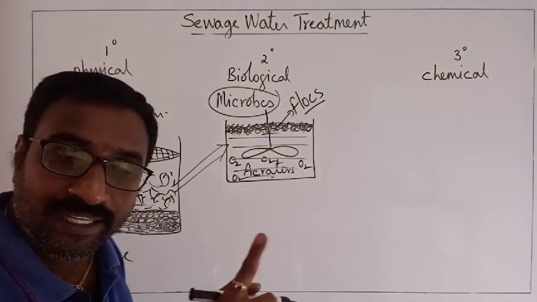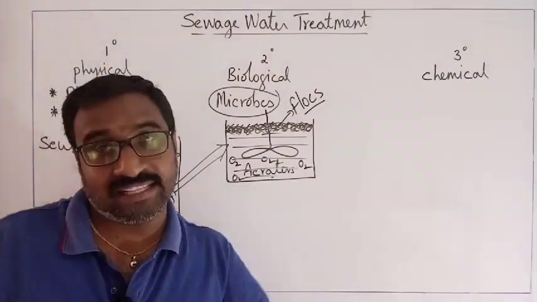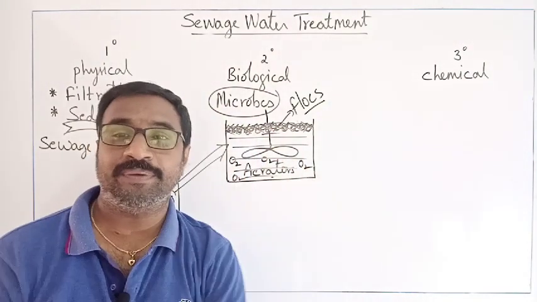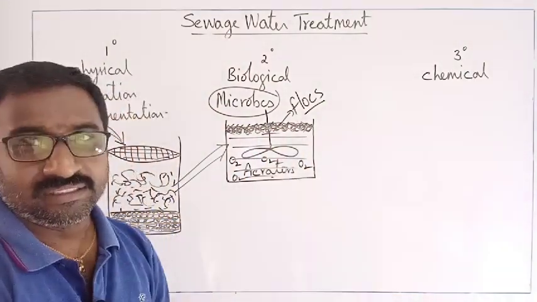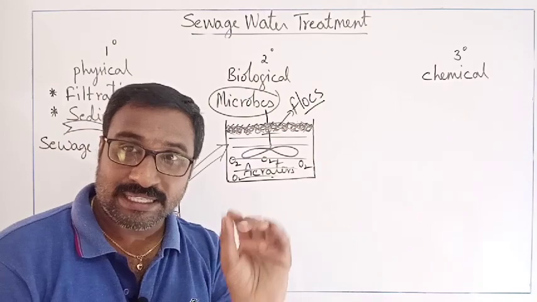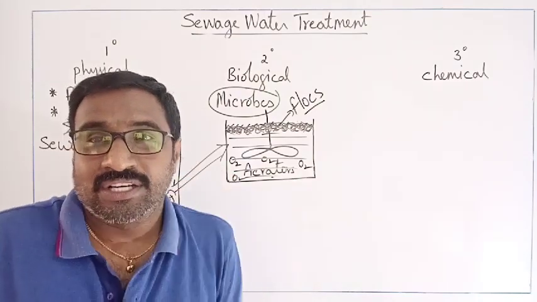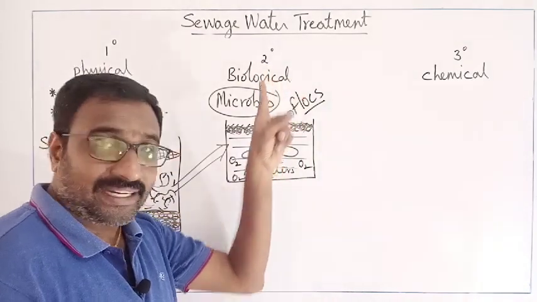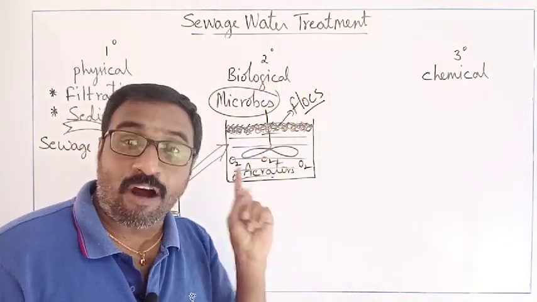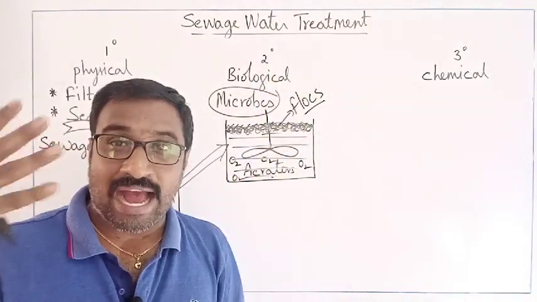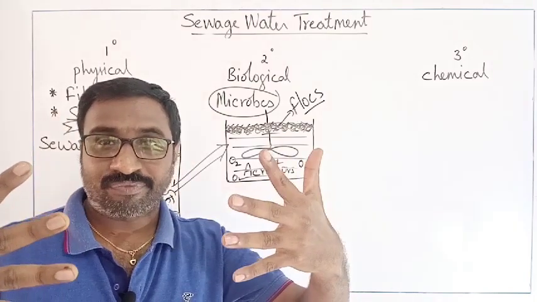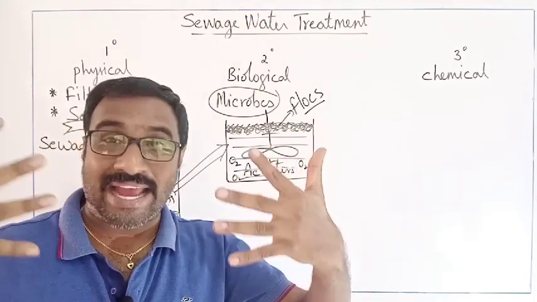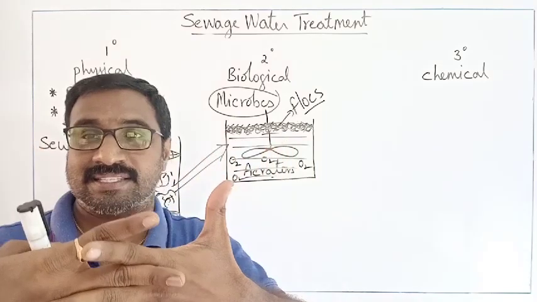Very, very important one-mark question, either for NEET or for PU. What are flocks? These are the mesh-like structures formed in the secondary treatment aerobic tank, formed by the association of bacteria with the fungus.